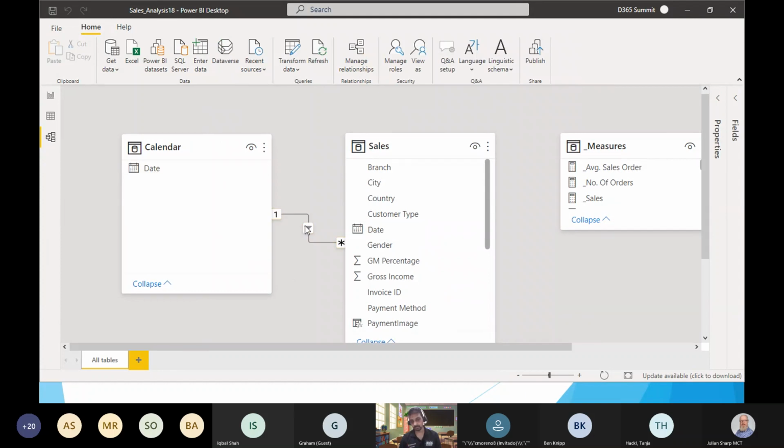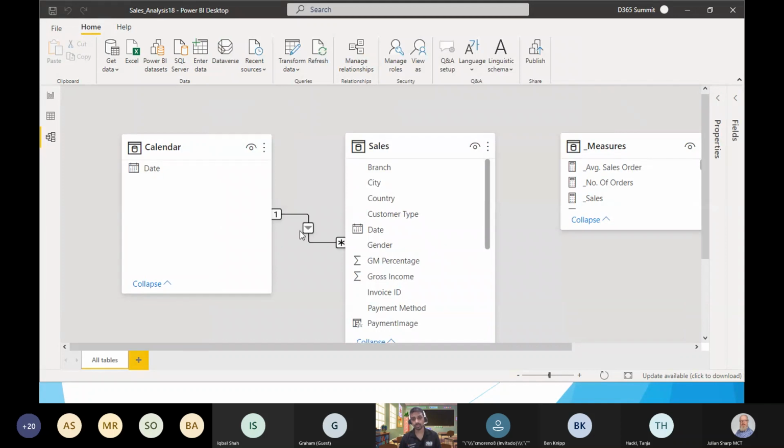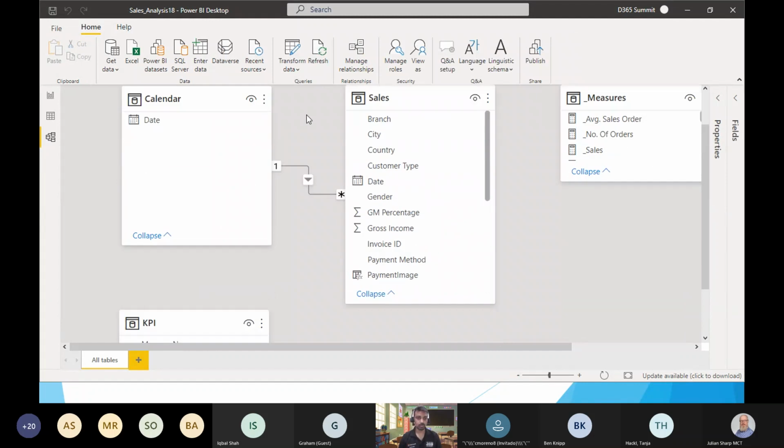You see the direction of the arrow remains the same. What if I do both? If I do both, this one shows up as filtering in both directions. We will see what the difference is. Just give me a second, I have this example prepared for you specifically.